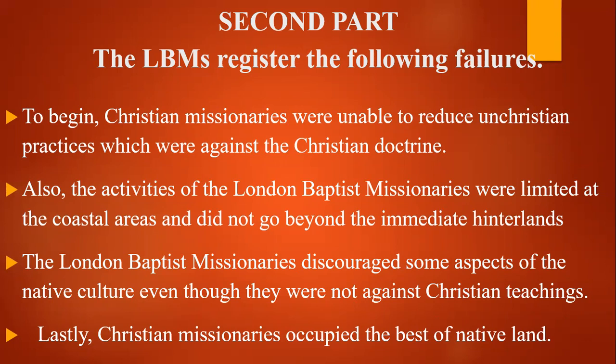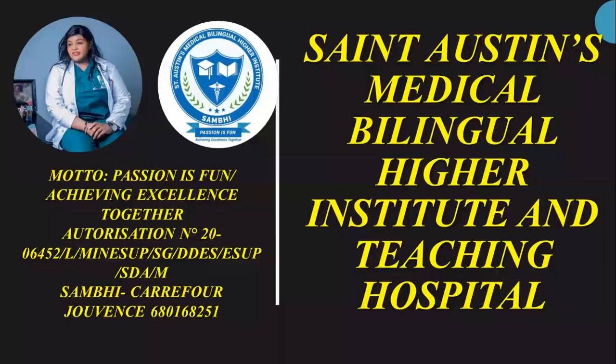So the first part of this question is to give the achievements of the London Baptist missionary, which are seen at the level of social, economic, and political achievement, or how they were involved. And the second part of this question is to give the limitations or their failures in carrying out their activities in Cameroon.